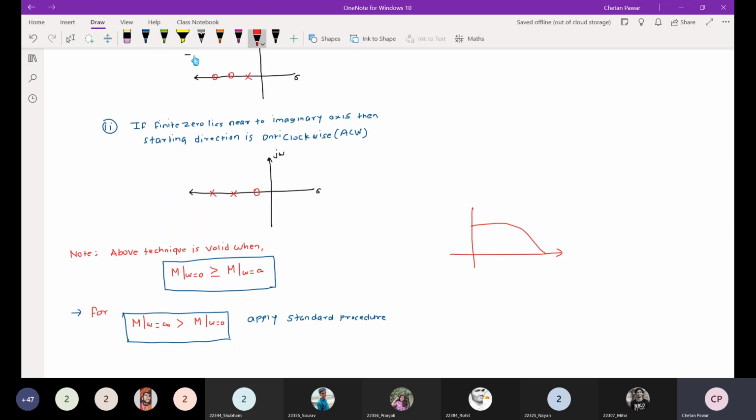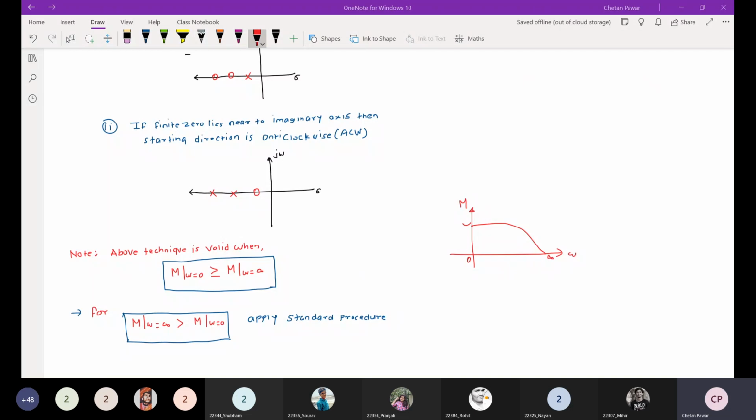So if I say this is omega, this is the magnitude axis, and infinity. So here the magnitude at omega equal to 0 is greater than the magnitude at omega equal to infinity, because most of the practical systems are low pass filters, low pass systems. So this technique is valid for that particular condition, and otherwise you can apply a standard procedure.